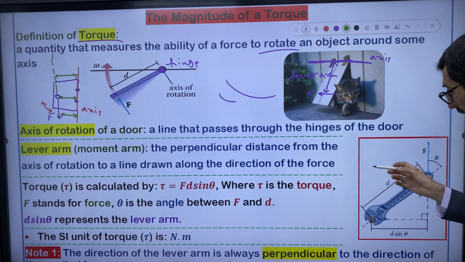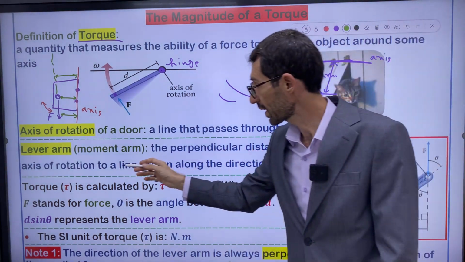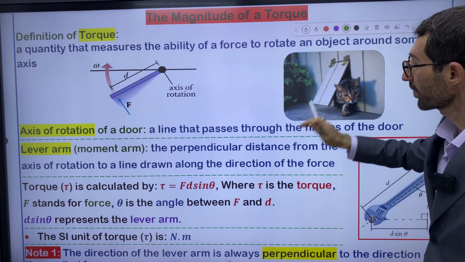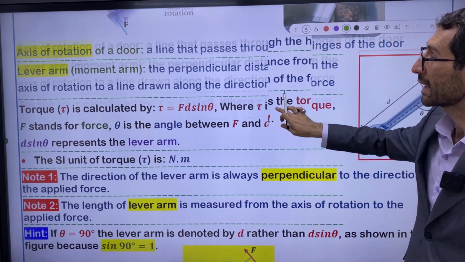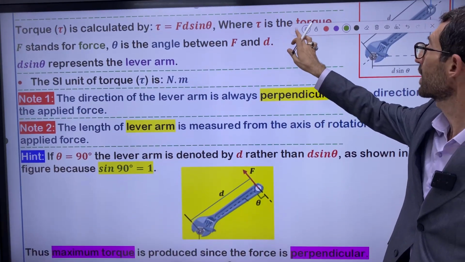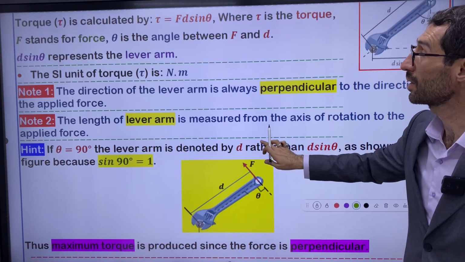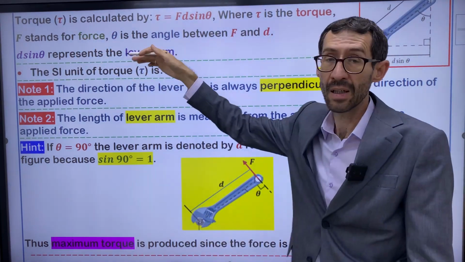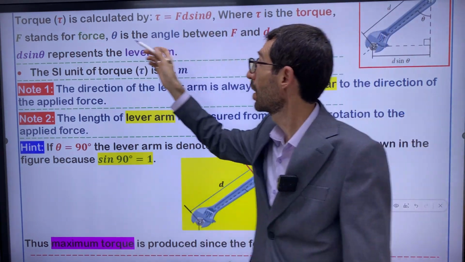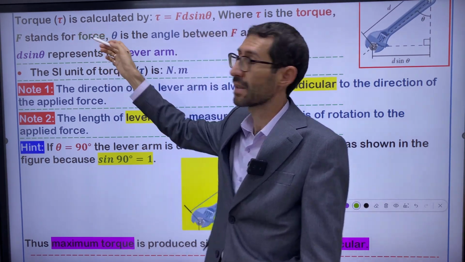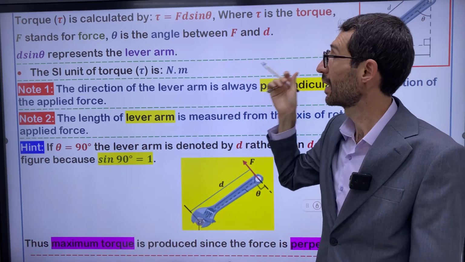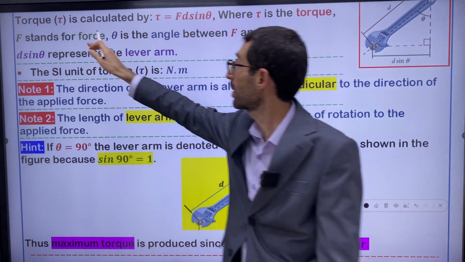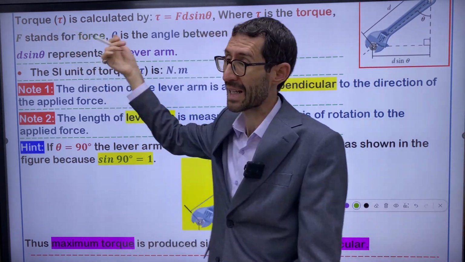So, the mathematical form of torque. We have a special symbol for torque. From now on, we use tau. It's not an English letter, it's a Greek letter, tau. I want you to read it as tau.